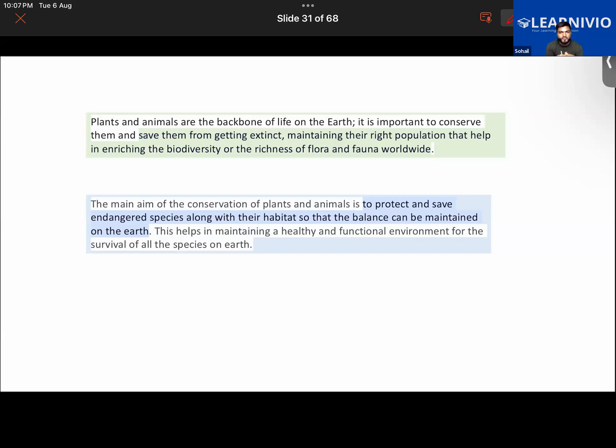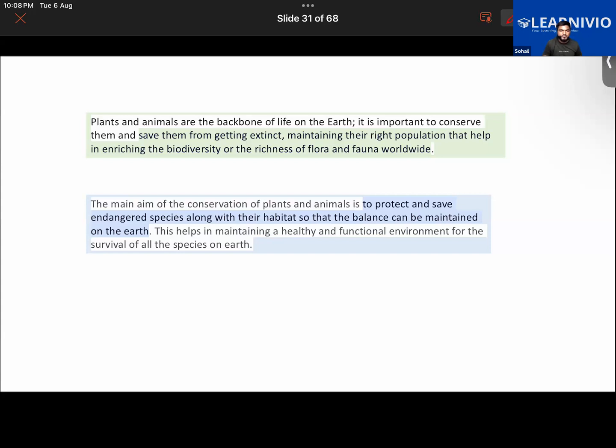So we see that for life to exist on Earth, the presence of both flora and fauna is important, right? It is because of the interaction between flora and fauna that life exists on Earth. Thereby, every single species of life on Earth is important. Many times people think how good it would be if all the ants were to be extinct. You guys think about this. Will it be good if all ants were to become extinct?